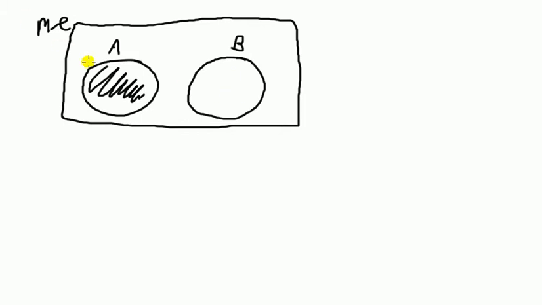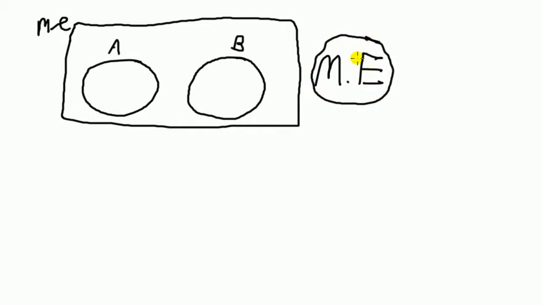So in this case, this Venn diagram here depicts a picture where A and B are mutually exclusive. If A happens, B can't happen. In other words, in the Venn diagram, A and B do not overlap. Or I could say, if B happens, then A can't happen. So think about mutually exclusive as being selfish. It's all about me. So if one thing happens, the other thing can't happen.